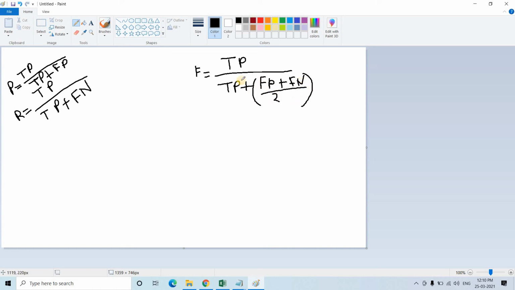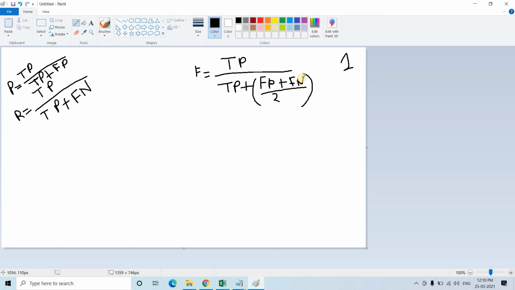Now some important interpretation. Our target is always maximizing this TP. How high might this score go? If TP increases, it is not necessarily true that the score will also increase, because TP is also in the denominator. So the maximum possible value for F can go up to 1 only.